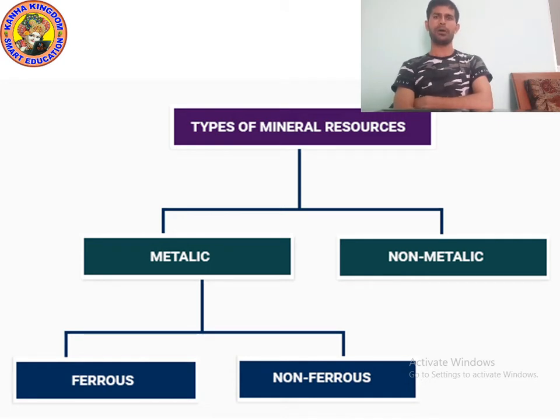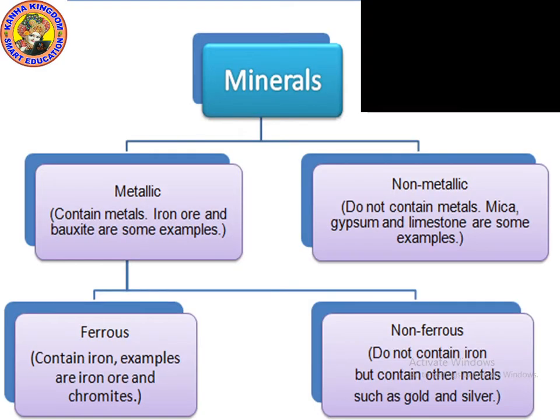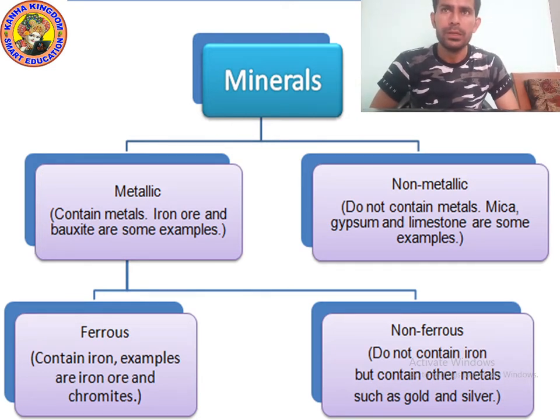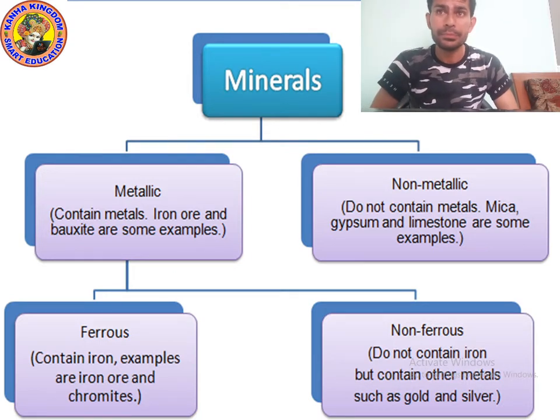Now I hope that you understood. Let's move on to the next point. As I told you, there are two types of mineral: metallic mineral and non-metallic mineral. So what are metallic minerals? Minerals which contain metals are called metallic minerals, and minerals which do not contain metals are called non-metallic minerals.